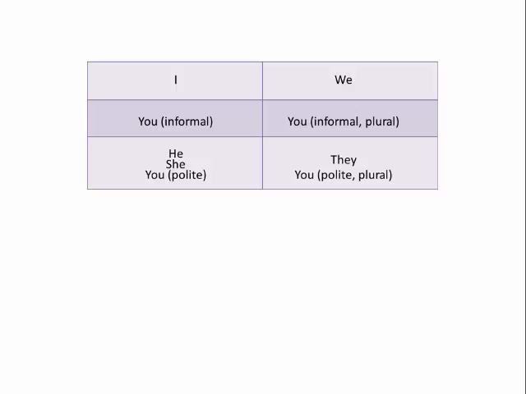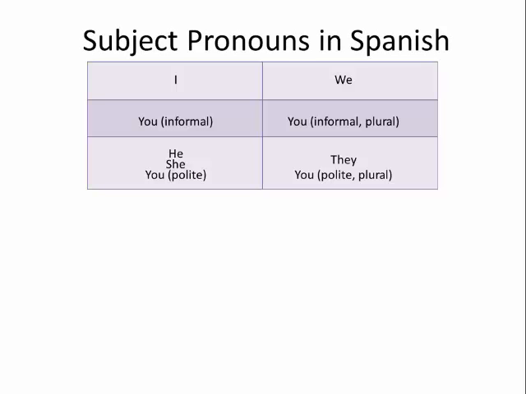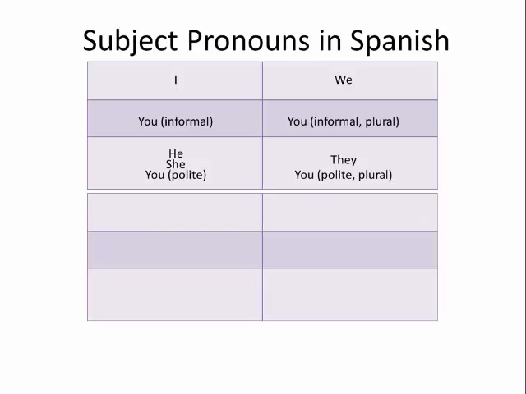Now let's take a look at the Spanish versions of all of these subject pronouns. I'm using the same table format so that you can see the equivalencies between the English subject pronouns and the Spanish subject pronouns. The first is yo. As you can see, this is in the upper left box of the table, just like I is in the English table. I've done that on purpose so you can start to make the connection that I and yo are equivalent, and similarly for the other subject pronouns.